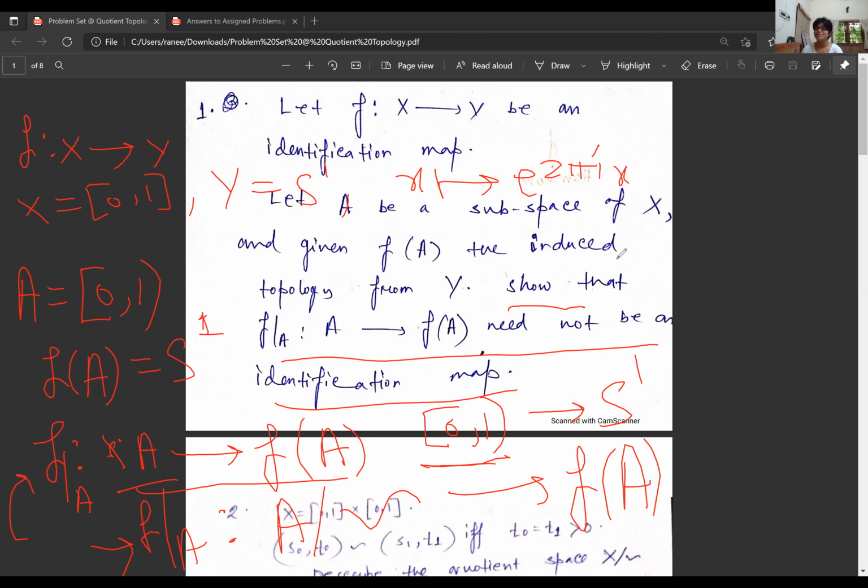Also, we can see in another way that this map cannot be a homeomorphism, because the map f restricted on A is not an open map. For it to be a homeomorphism, the map should be an open map, because otherwise the inverse will not be continuous. So the map is not an open map, so it also can't be a homeomorphism. This is also a different way.